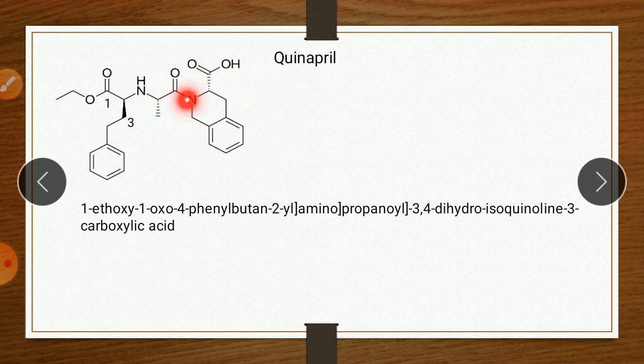So here it is a main ring, that is an isoquinoline ring. This one is isoquinoline ring. So number starts from here 1, then this nitrogen is 2, then this 3, 4. So here 3,4-dihydro. So here there is no double bond, 3,4-dihydro isoquinoline. On third position there is a carboxylic group, 3-carboxylic acid. So 1-ethoxy, 1-oxo, 4-phenyl butane, 2-yl, amino, propanoyl, 3,4-dihydro isoquinoline, 3-carboxylic acid.